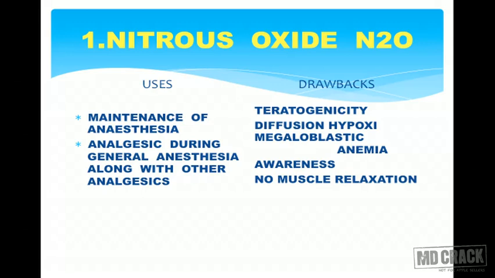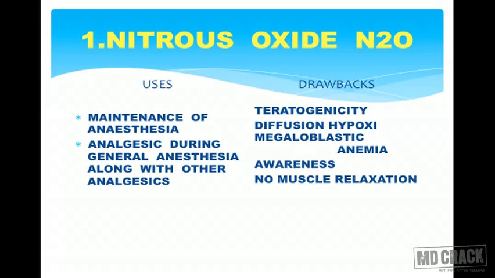What are the drawbacks? The main drawback is teratogenicity, hence you should be very careful while using this drug. Diffusion hypoxia is also one of the major drawbacks. Megaloblastic anemia is one of the complications of nitrous oxide. Awareness is also a drawback, hence this agent is always used in combination with other agents, because if you use nitrous oxide alone, the patient will complain of awareness during surgery. Another major drawback is no muscle relaxation.